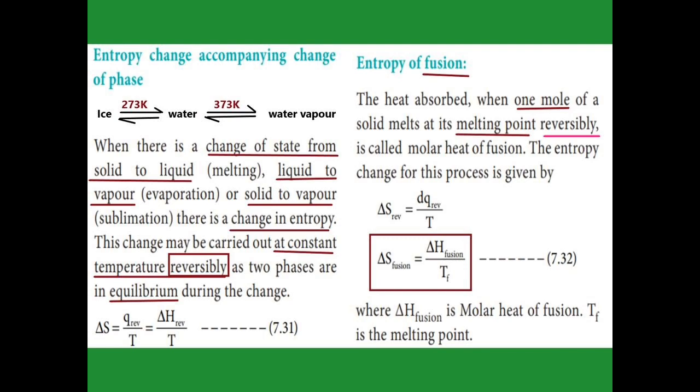The next one, entropy of fusion. Fusion means melting. When 1 mole of solid melts at its melting point reversibly, that is called the molar heat of fusion. The equation is delta S fusion. S means entropy, H means enthalpy. So the change in entropy of fusion is equal to the change in enthalpy of fusion divided by temperature. The temperature in fusion should be the melting point, TF means melting point.